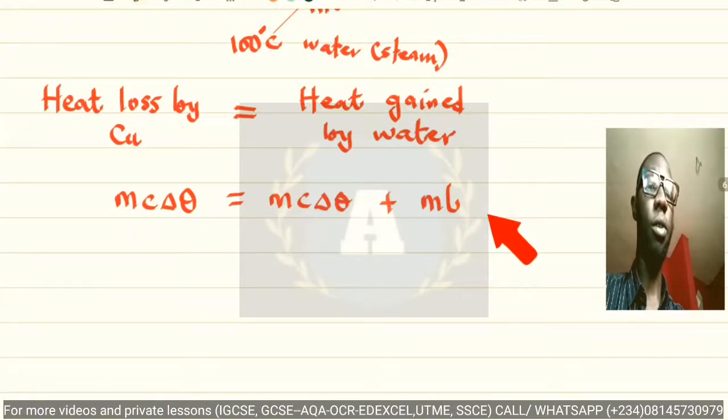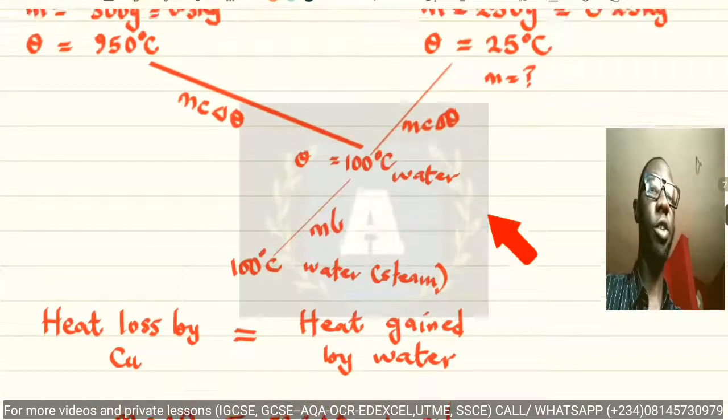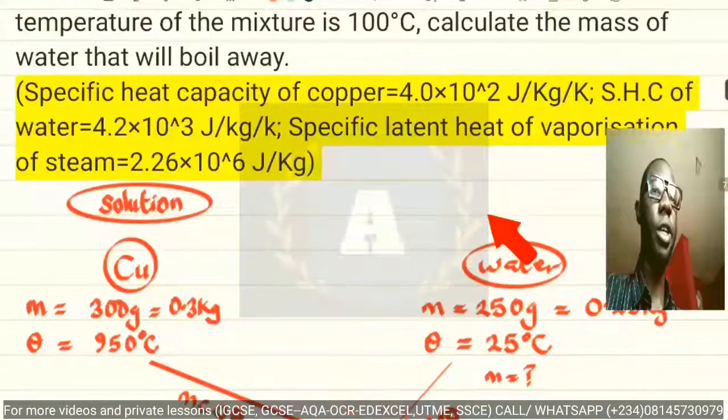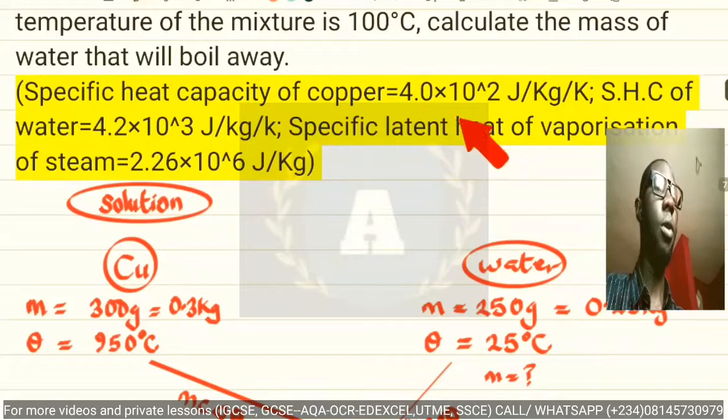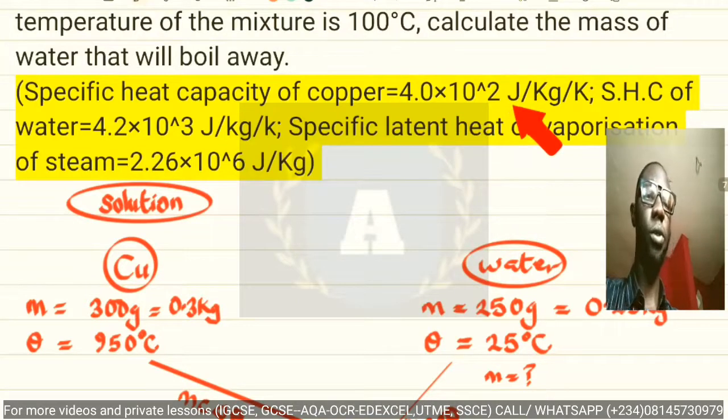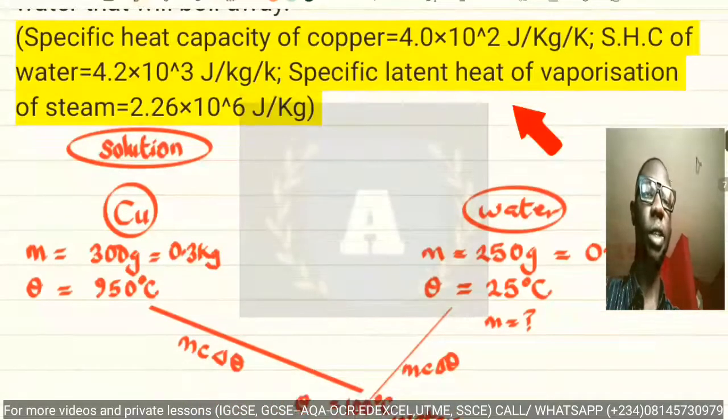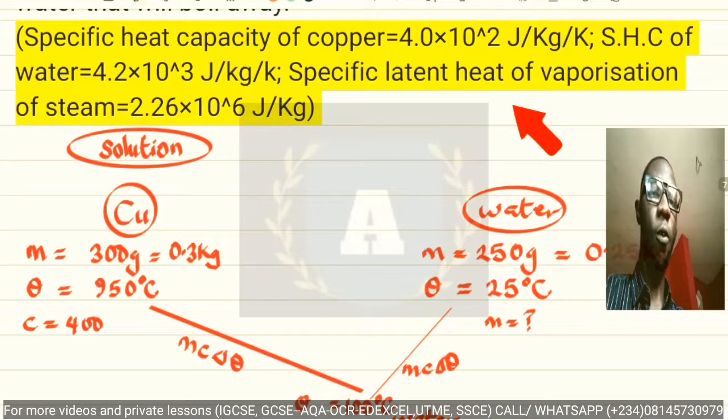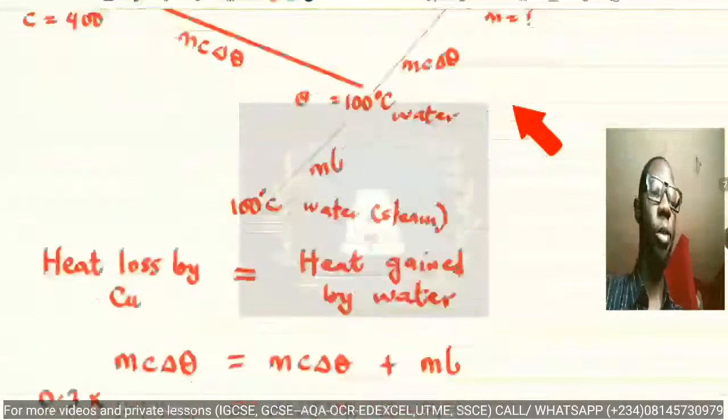All right, so now this is for copper, while this is for water. Now the mass of copper, which is 0.3, multiplied by the specific heat capacity of copper, has been given in the question to be 4 times 10 raised to the power of 2. That is 400 joules per kilogram per Kelvin.